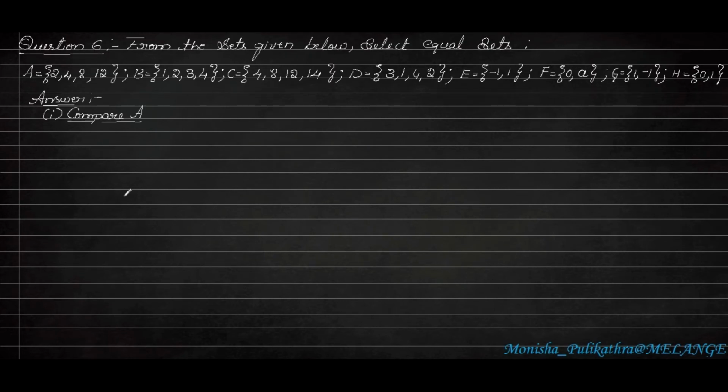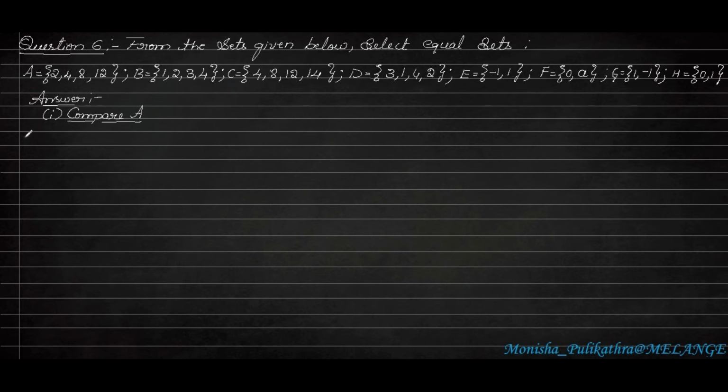Let us move on to the last question. That is the 6th question of this exercise, exercise 1.2. So this is the last question of this session. Here what we have to do is, from the sets given below, select equal sets. A number of sets is given from set A to set H. We have to find out which 2 sets are equal.